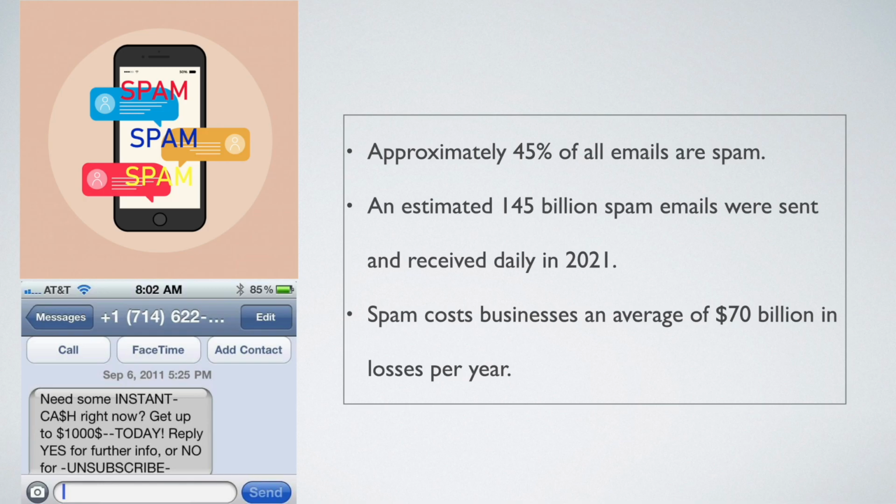Honestly, we all would have received some messages like, "Hey, you are a winner of a lucky draw," as shown here. So what we call such a message or a ping is spam. No one in this world is giving free money. Looking at the stats here, approximately 40% of all emails are spam, and an estimated 145 billion spams are sent and received daily, and it costs businesses a huge amount of money.